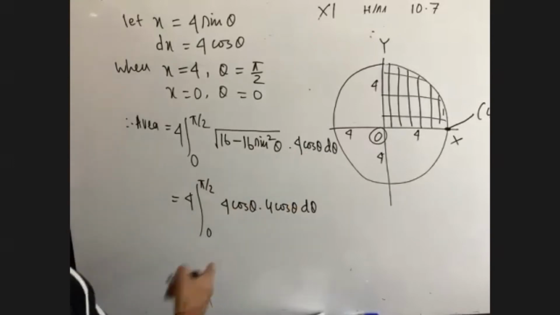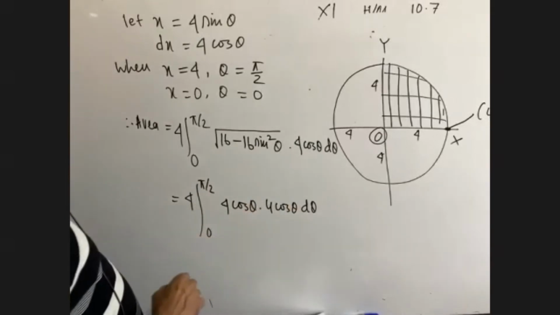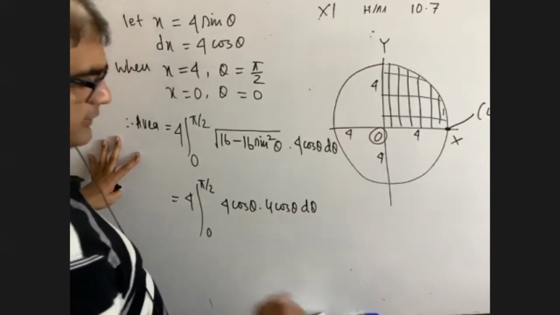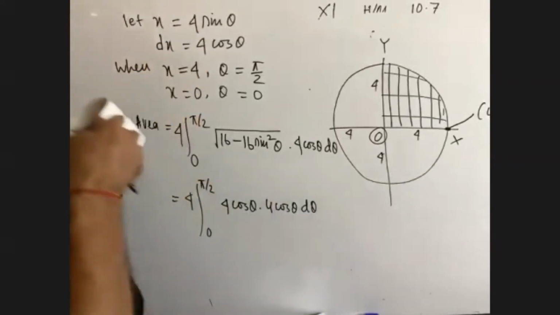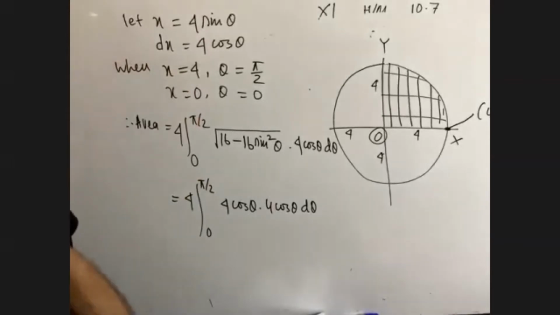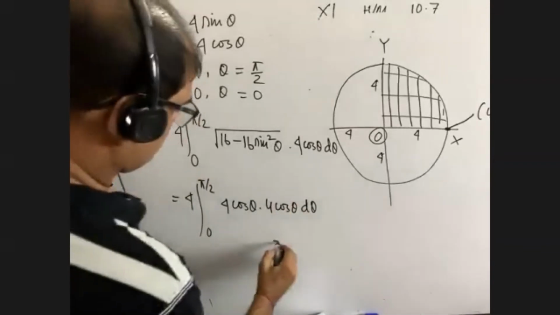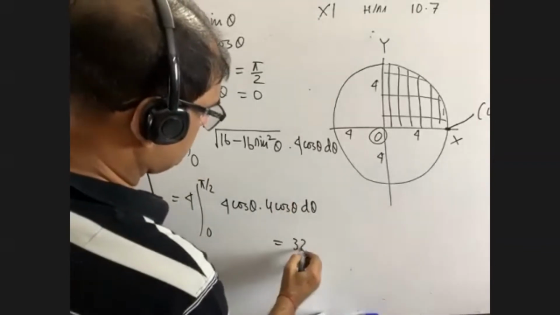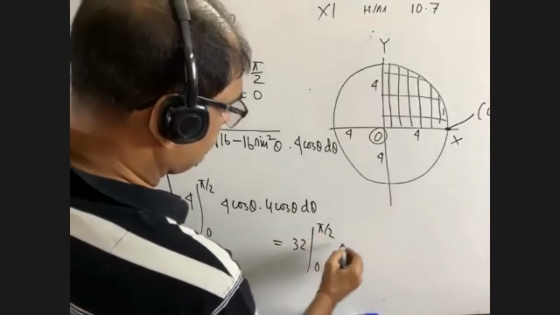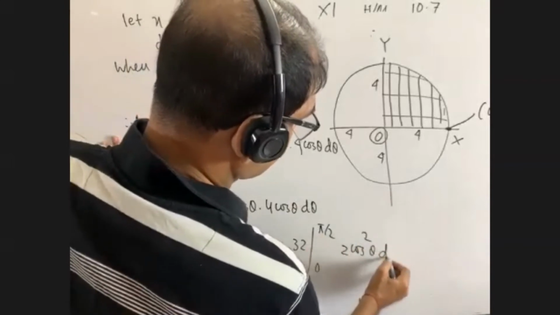So we are getting 4 plus the 16, 64. We are getting 64, right? So we can write here 32, the integral from 0 to pi by 2 of 2 cos square theta d theta.